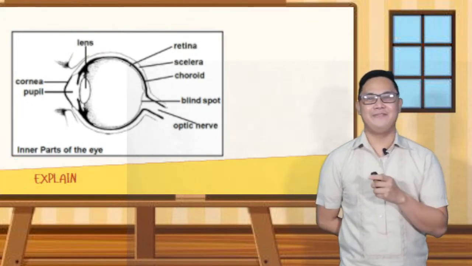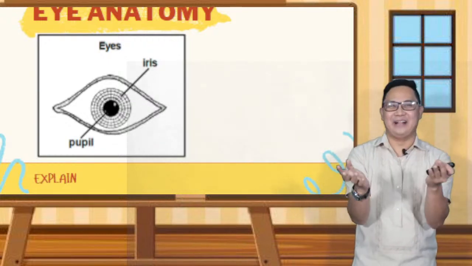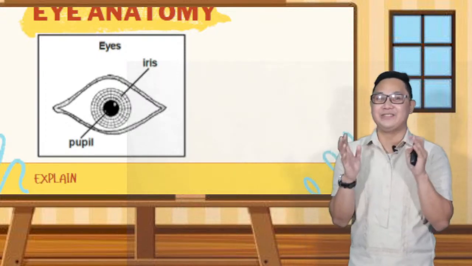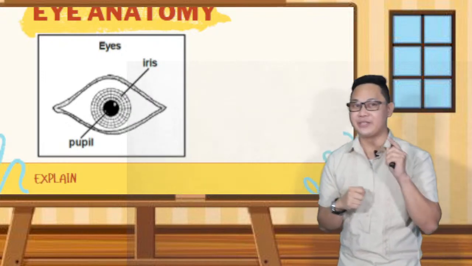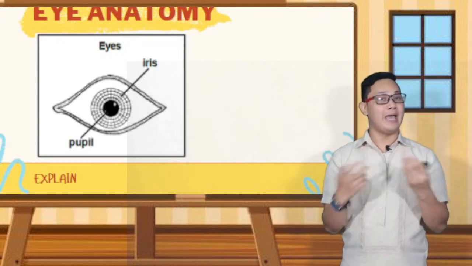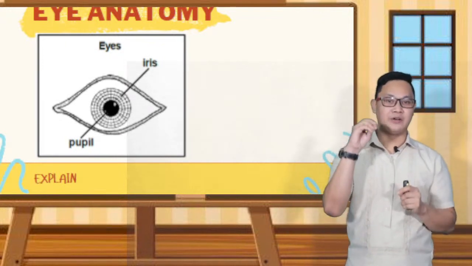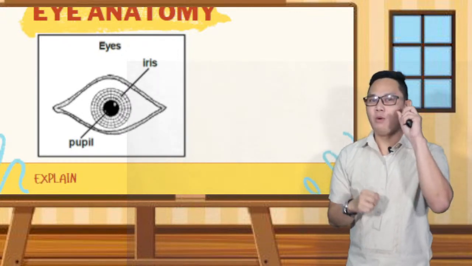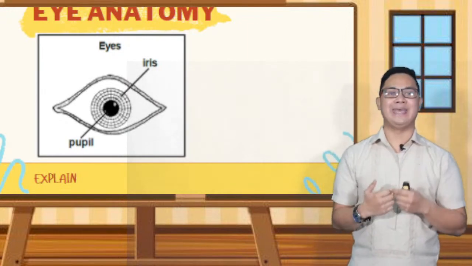Let's look at the eye itself. As I told you earlier, our eye is like a camera. It reacts to the light. Can you see the black dot in the middle of the colored part of your eye? Once again, that is the pupil. The pupil controls the amount of light that enters the eye. If it is too bright, the pupil narrows to protect the eye from too much light. If it is dim, the pupil widens so that more light can enter our eyes.